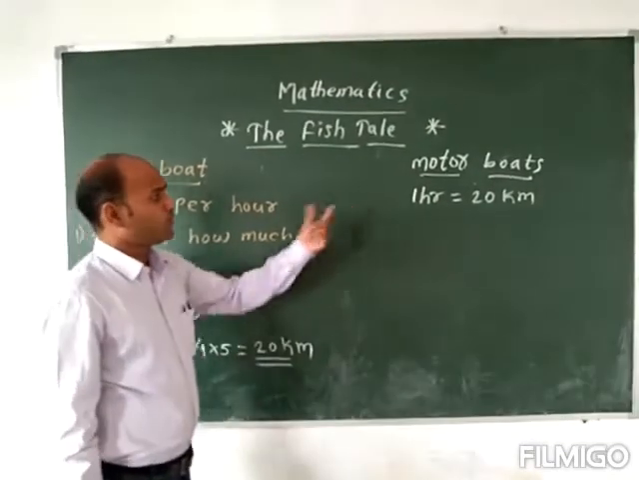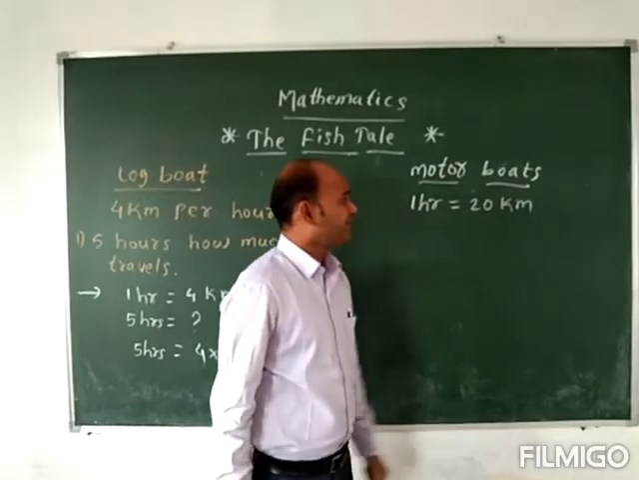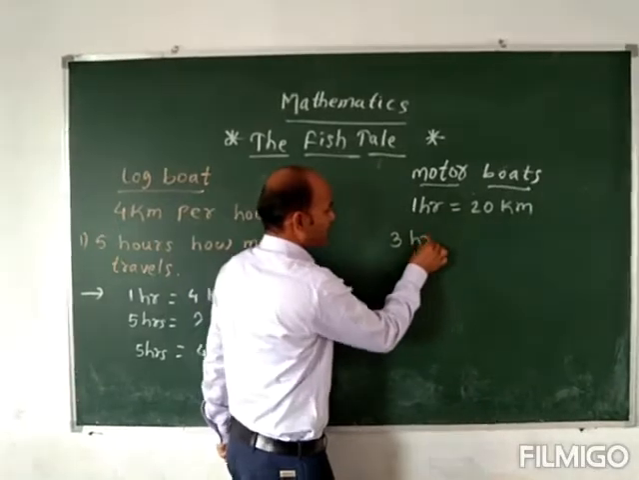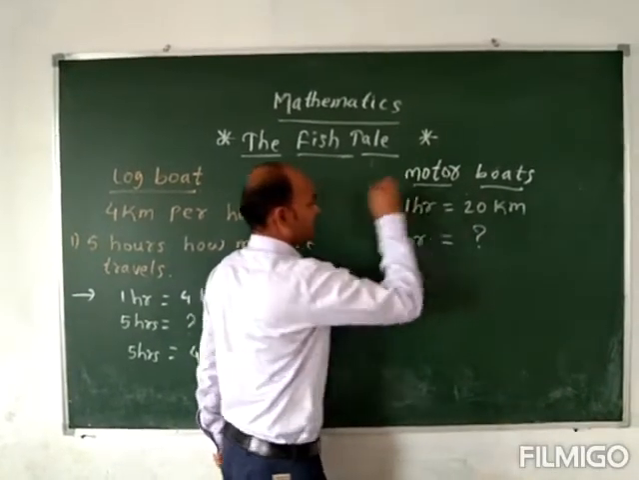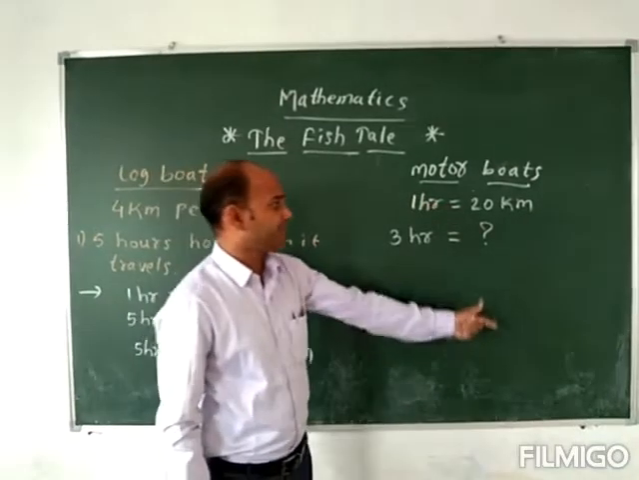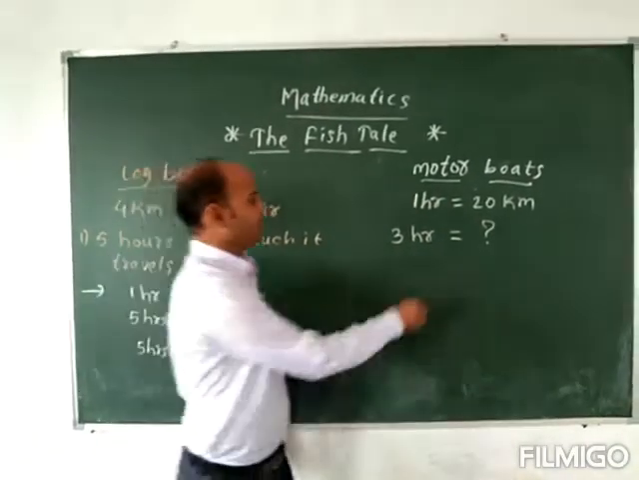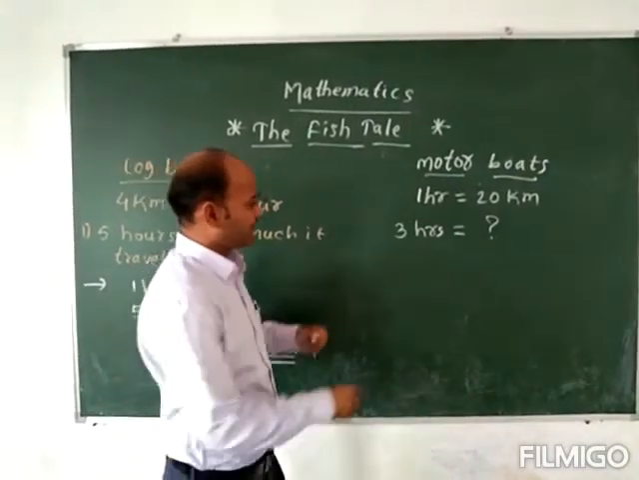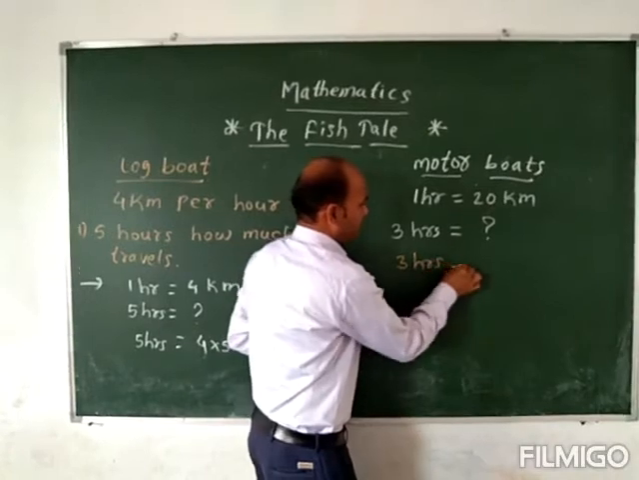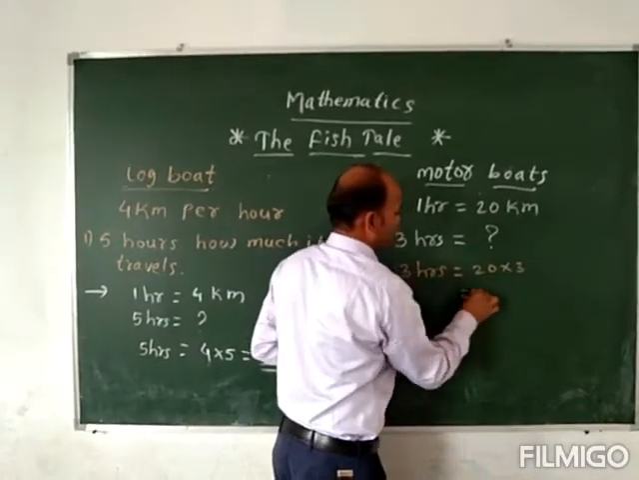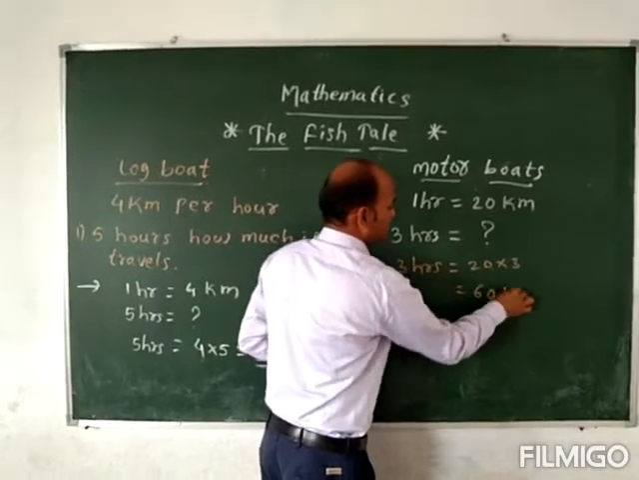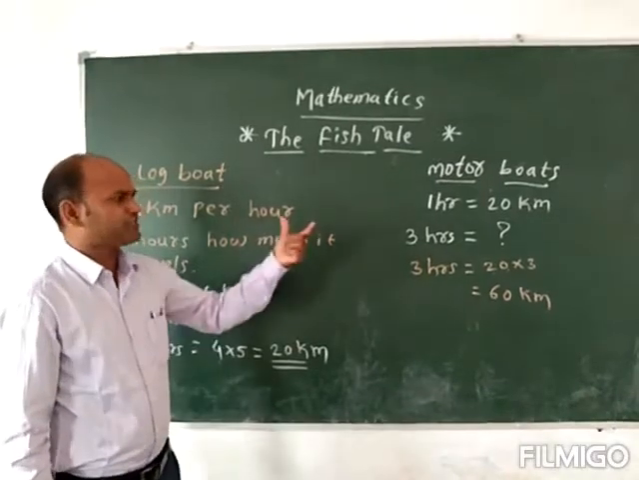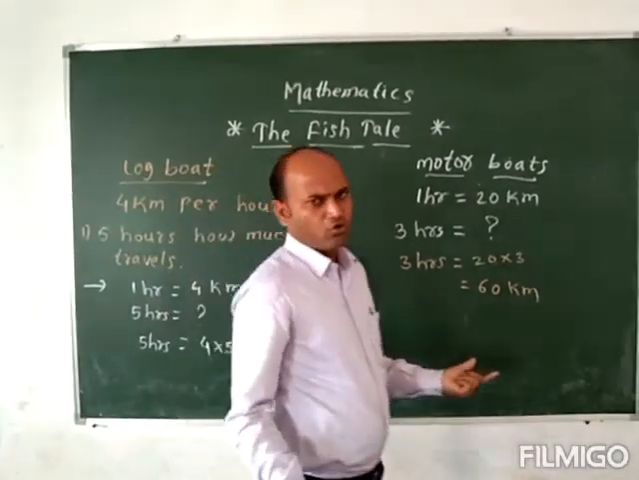So here in the motor boats, suppose in 1 hour the motor boat runs 20 kilometers. In 3 hours, how many kilometers does it run? For example, 1 hour it runs 20 kilometers. Then 3 hours, how many kilometers does it run? 20 into 3, you will get it. 3 2s are 6, 0 is just 0. So in 3 hours it runs around 60 kilometers and it catches many more fishes at a time.